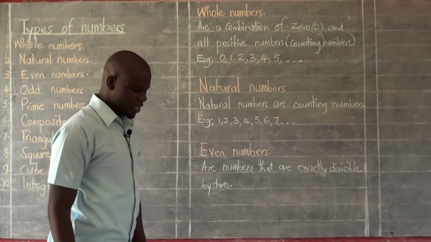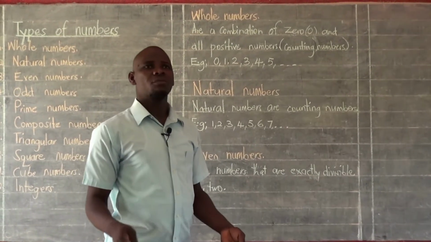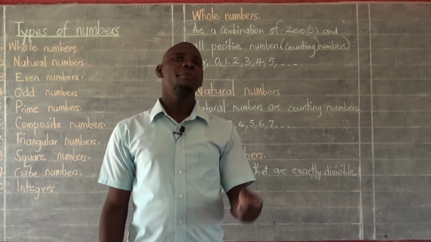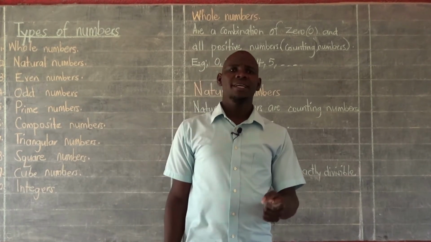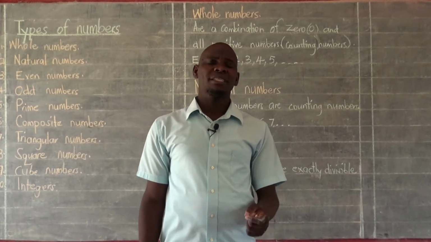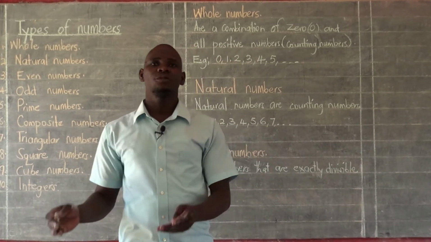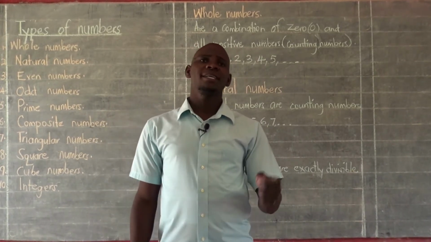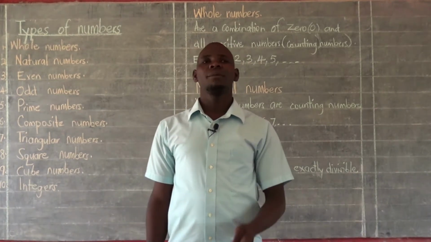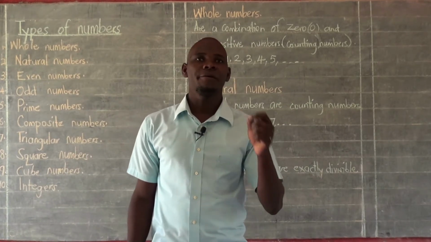So what does being exactly divisible by 2 mean? We are trying to talk about numbers that when we divide them by 2, that number must be exactly divisible by 2. Being exactly divisible by 2 means if we divide a certain number by 2, we must be able to get an answer with 0 being the remainder.